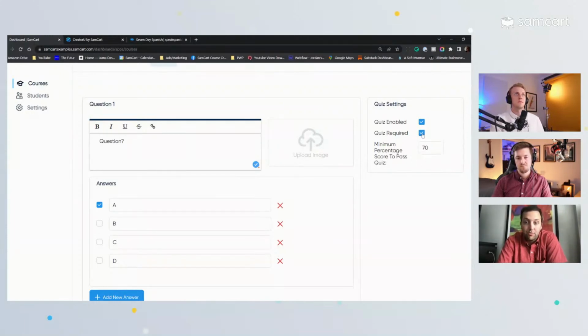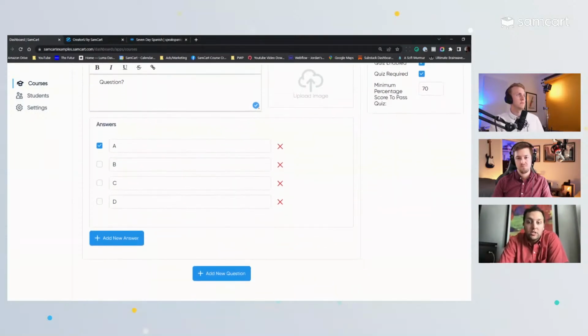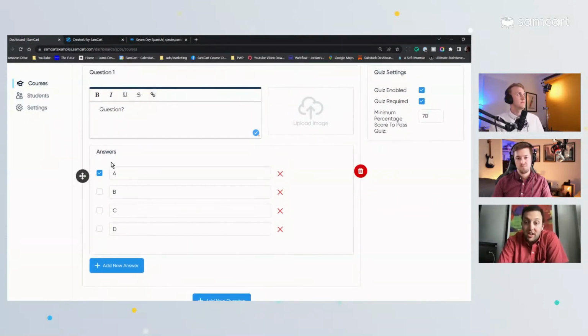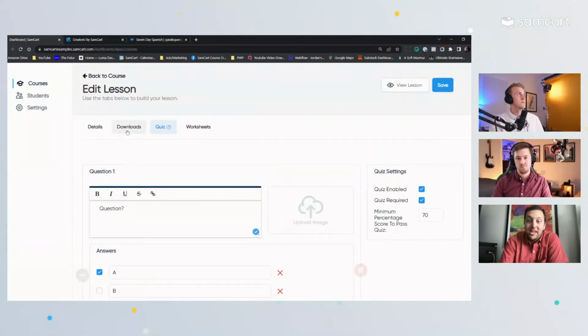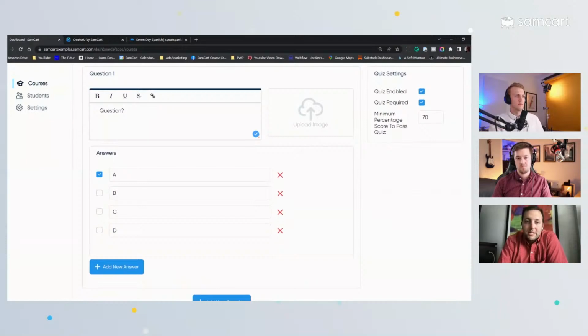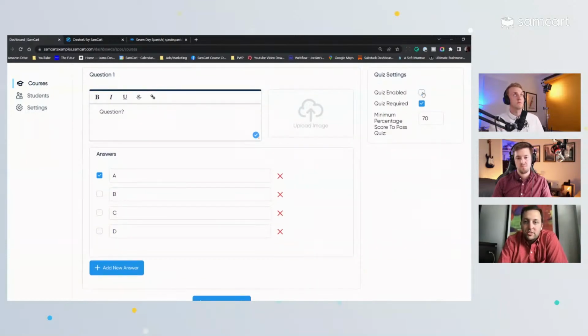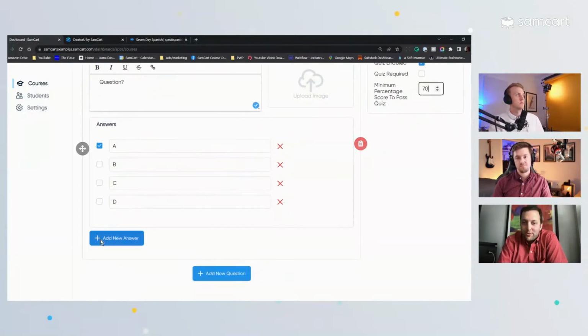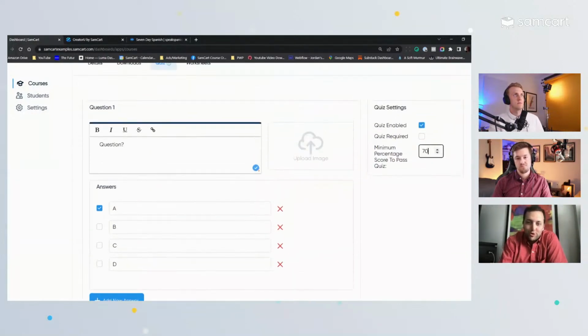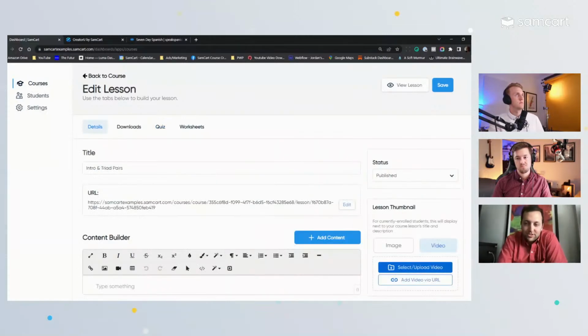So yeah, great question over there, that was Tom who asked that one. This is how you can use a test or a quiz. You can do this one time, you can do this multiple times, you can do it at the end of lessons, you can do it at the end of a unit with a bunch of lessons. Put this wherever you want. You get a chance to ask as many questions as you want, and decide how you want to structure it. You can drag and drop and move them around and all kinds of good stuff.